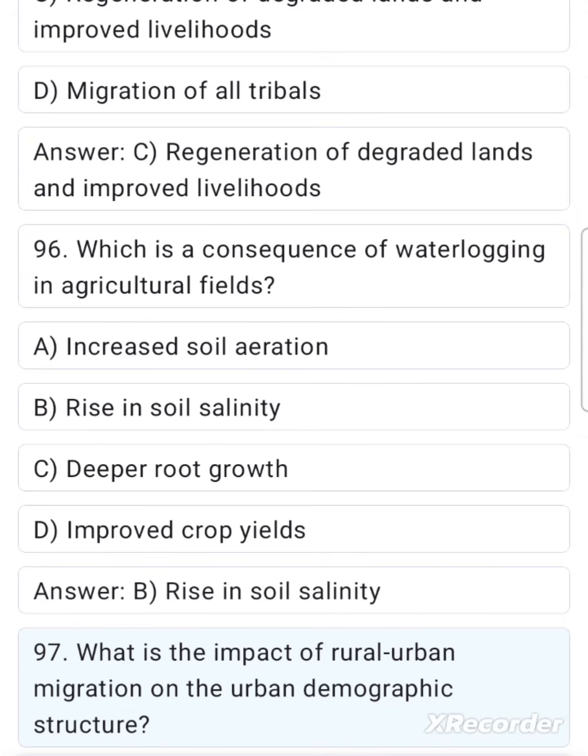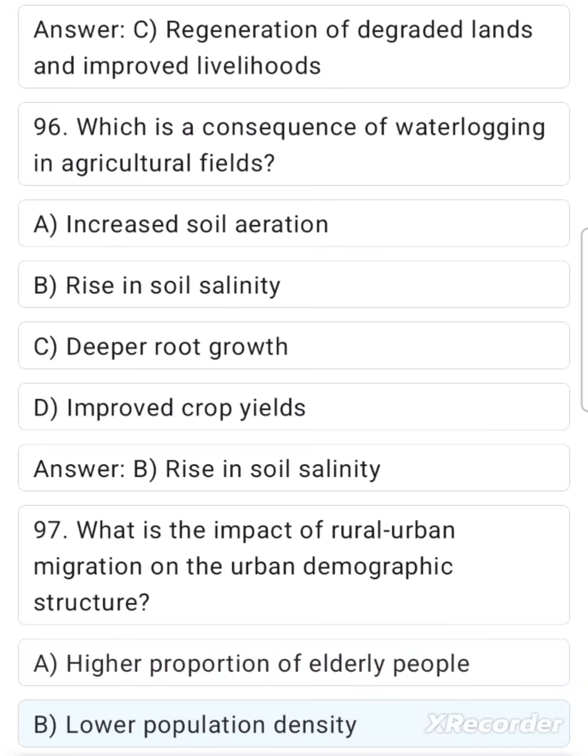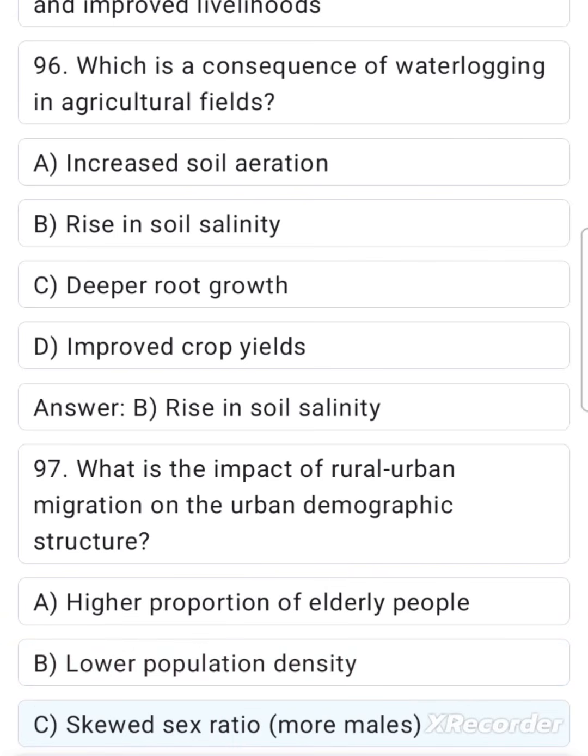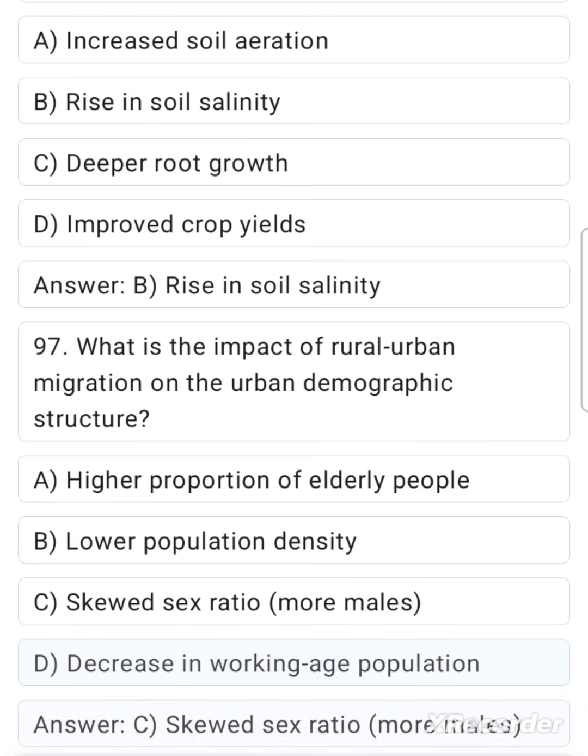97. What is the impact of rural-urban migration on the urban demographic structure? A. Higher proportion of elderly people. B. Lower population density. C. Skewed sex ratio, more males. D. Decrease in working age population. Answer C. Skewed sex ratio, more males.